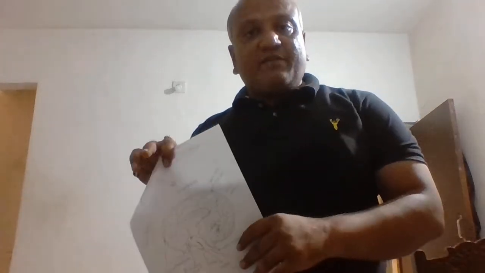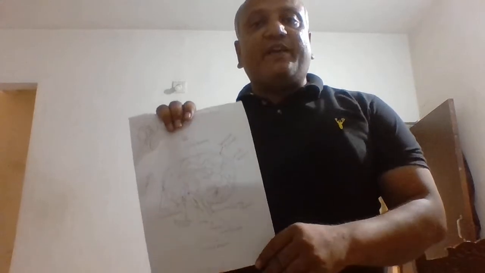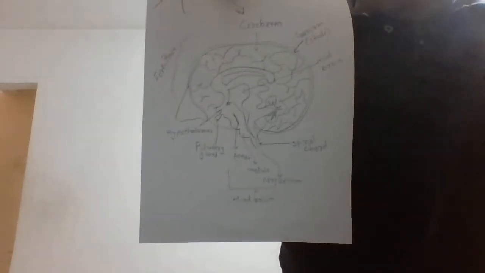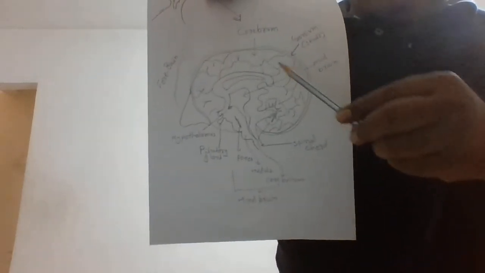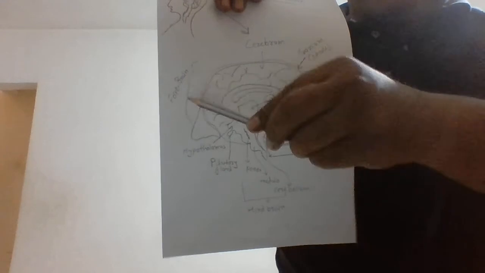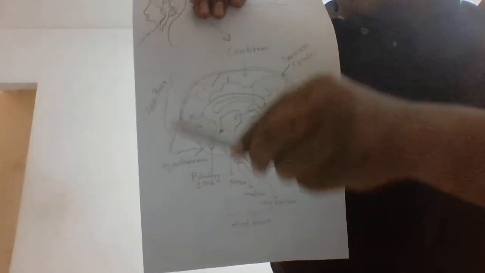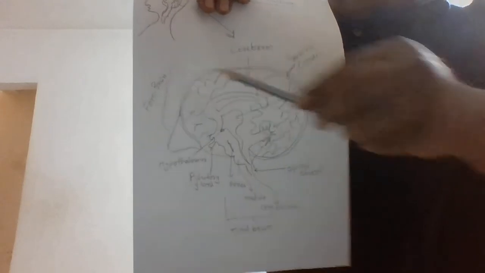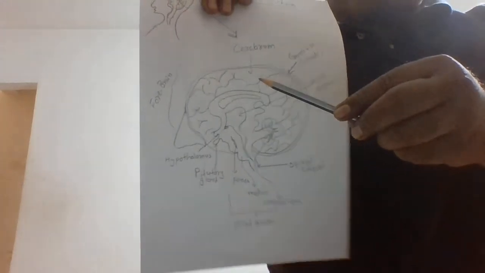So friends, let me continue this video. In the previous video we had learnt about the forebrain. You can see in this picture we are learning about this human brain. This portion is called forebrain. Here I have mentioned the maximum portion of the human brain is made up of the forebrain. Forebrain is made up of two parts.